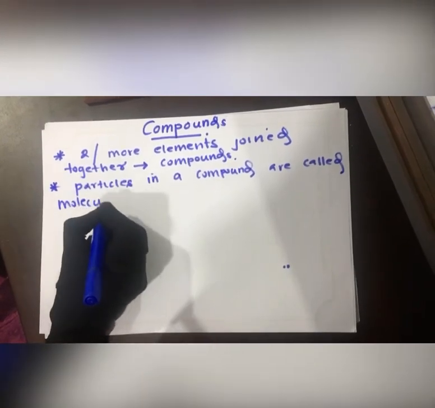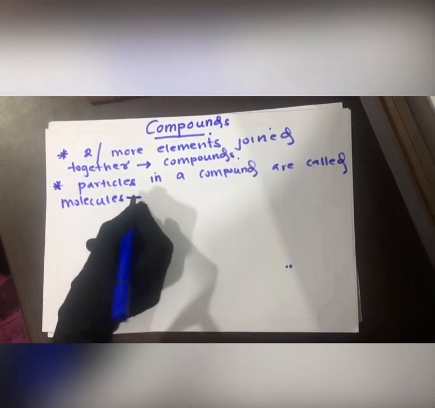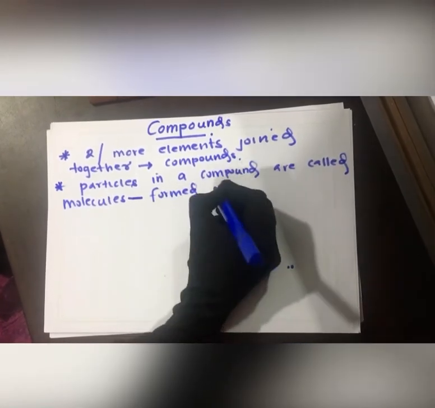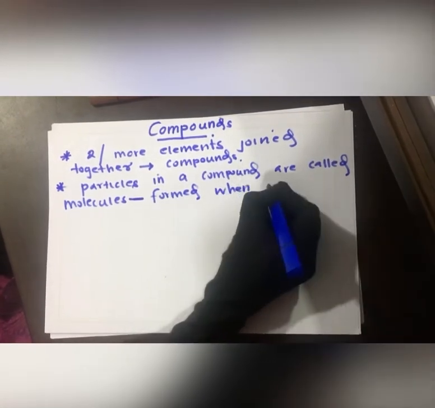How are these molecules formed? Molecules are formed when atoms join.